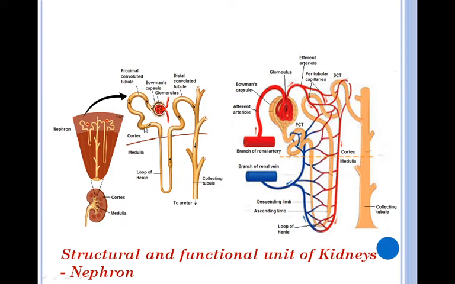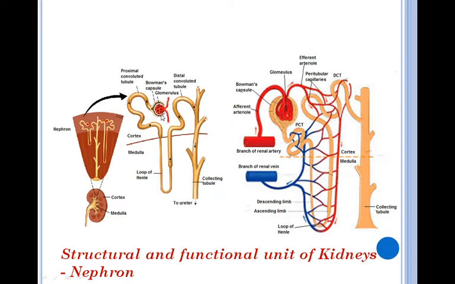The proximal convoluted tubule, distal convoluted tubule and a part of collecting tubule are present in the cortex part of kidney. You have seen that the outer surface of kidney is called cortex, and the coiled part of nephron is present in the cortex, and the straight tubular part of nephron is present in the medulla, the inner part of the kidney. So this is the basic structure of nephron.